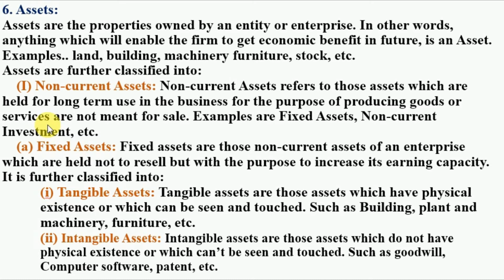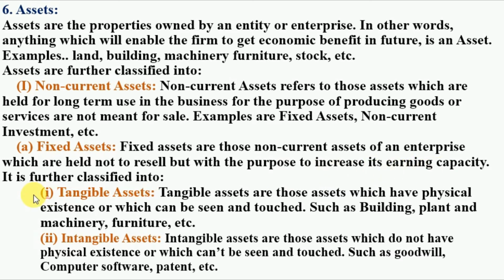Now, non-current assets are categorized into fixed assets. So what is fixed assets? Fixed assets are those non-current assets of an enterprise which are held not to resell but with the purpose to increase its earning capacity.